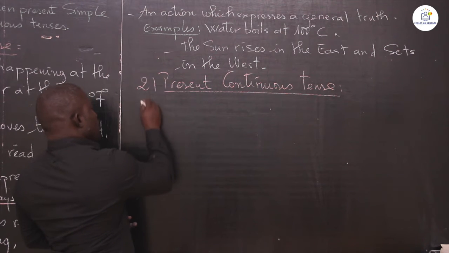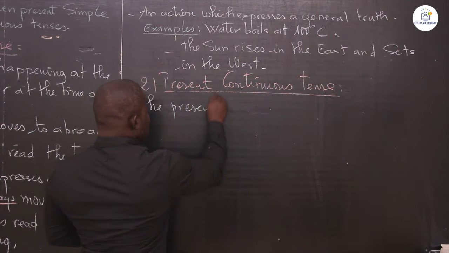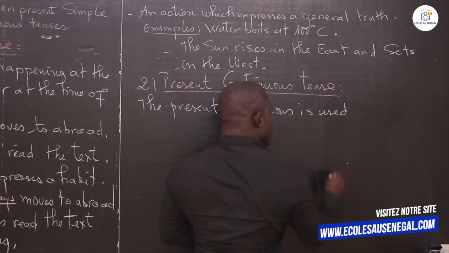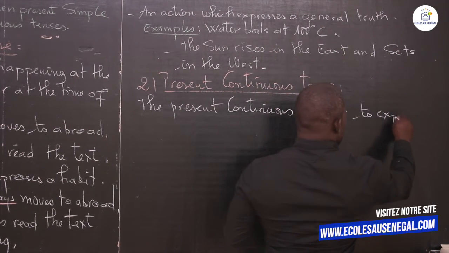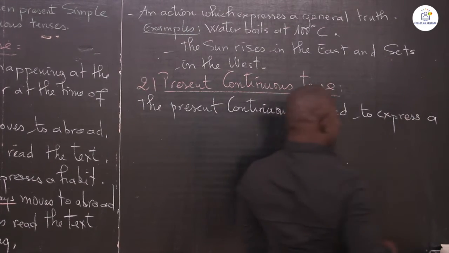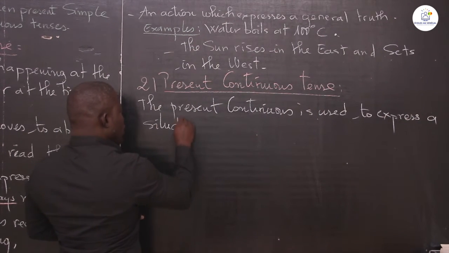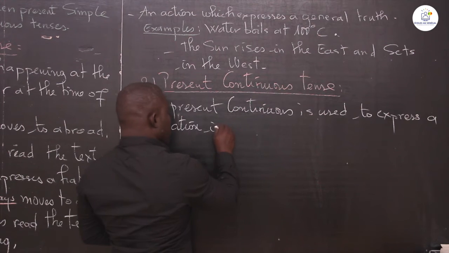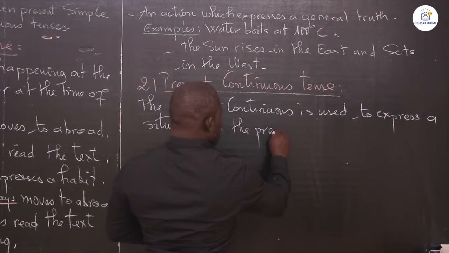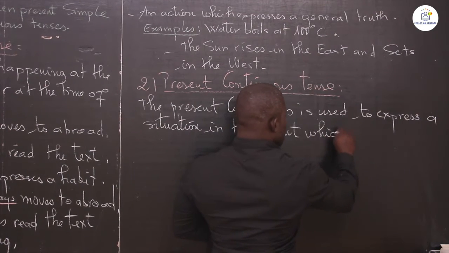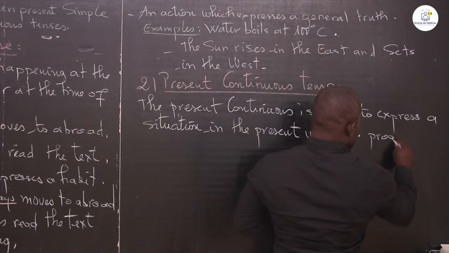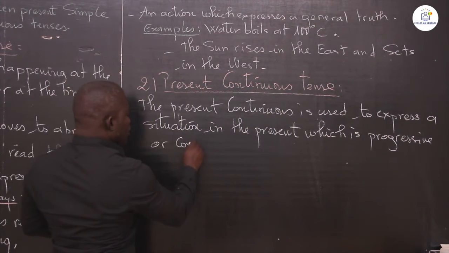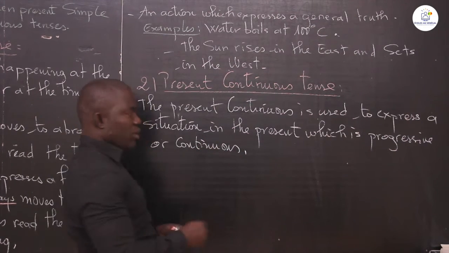Now, the present continuous is used to express a situation in the present, which is progressive or continuous, which is progressive or continuous.